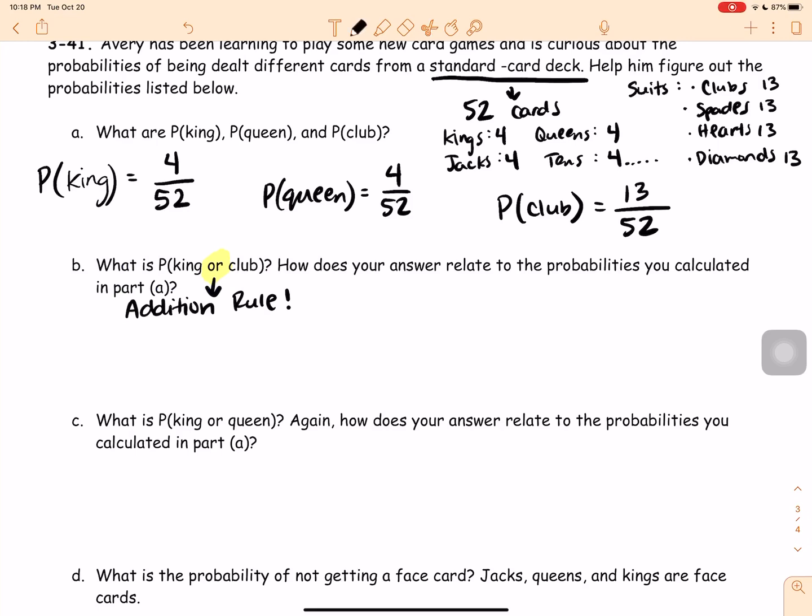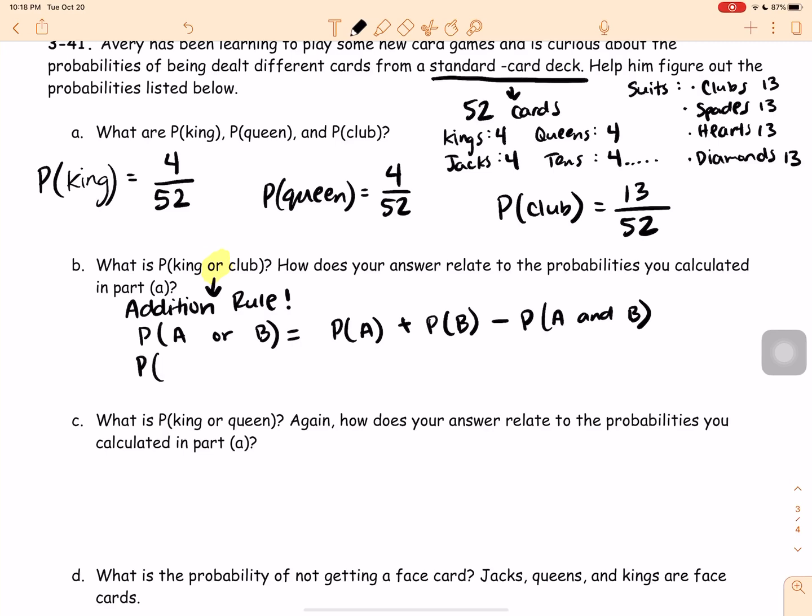Okay, so the addition rule is the probability of A or B equals the probability of A plus the probability of B happening minus the intersection, those 2 things being the exact same thing, right? In this case, they would be the exact same card, okay? So here we have a king or a club. So A is the king, that's the A event, and B is the club.